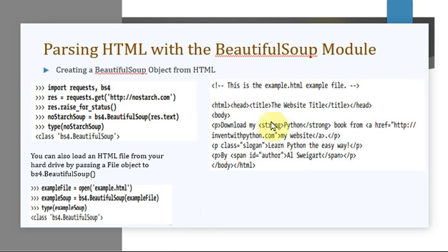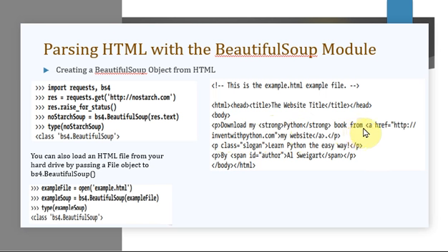Here you can see this is example.html. We will take this as a reference and write the code related to the Beautiful Soup module. Just see this HTML file. This is a normal simple HTML file with the tags html, head, title. The title is website title, and we have a paragraph with the text 'Download my', and strong, which is nothing but the style of the content you want to display.